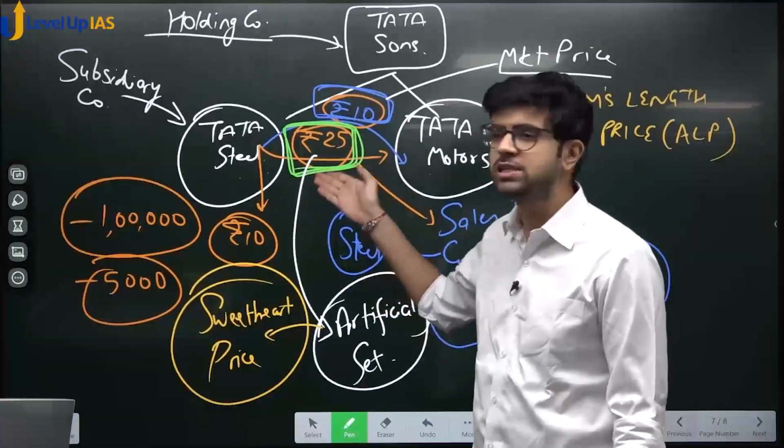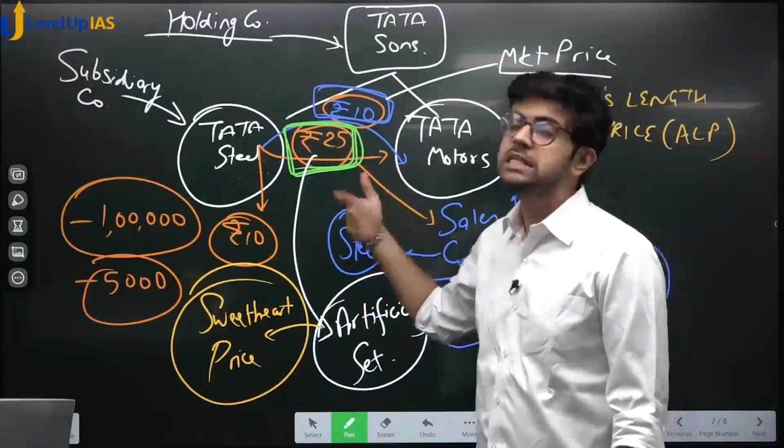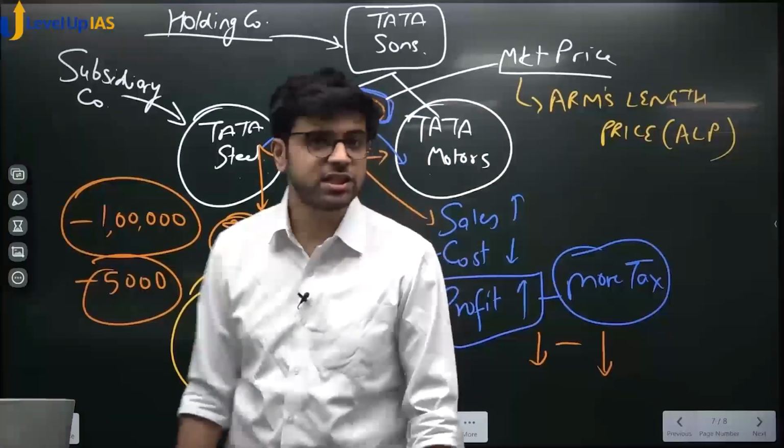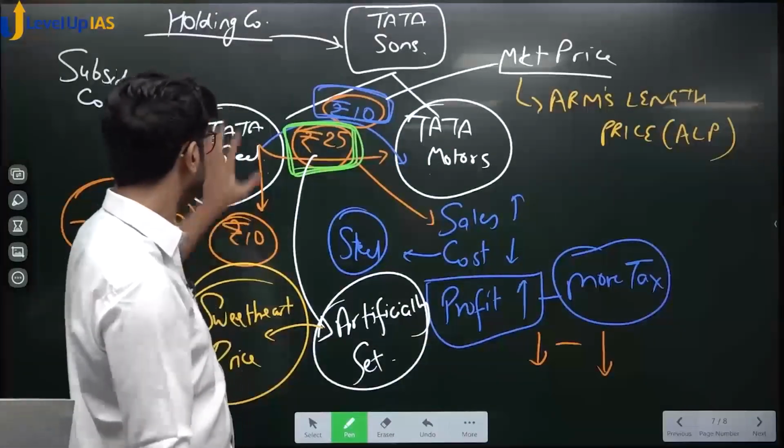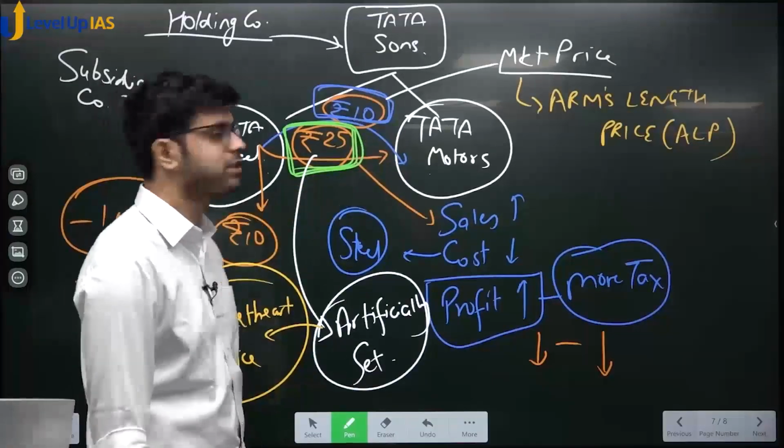Sometimes it is possible because this is a different grade of steel. This is a separate specification specifically made for Tata Motors. See, on the face of it, you will get data that Tata Steel is selling steel at 10 rupees, but to Tata Motors it is sold at 25 rupees.